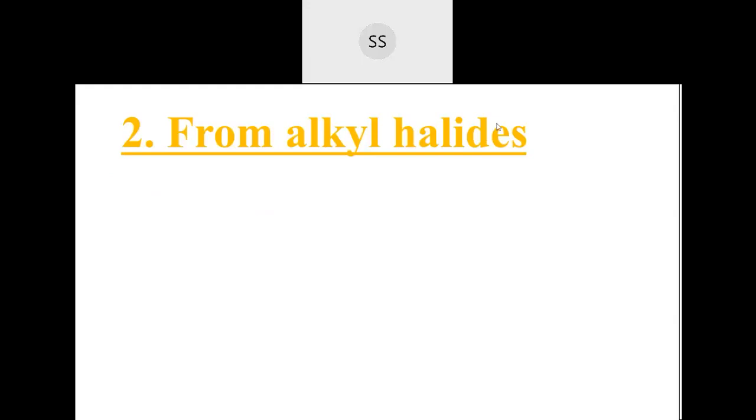Alkyl halide is RX. So now what we are going to do is, alkyl halide RX is the general way of writing it. Alkyl halide is made to react with alcoholic potassium hydroxide. I am writing ALC for alcoholic potassium hydroxide, and that gives rise to alkene.